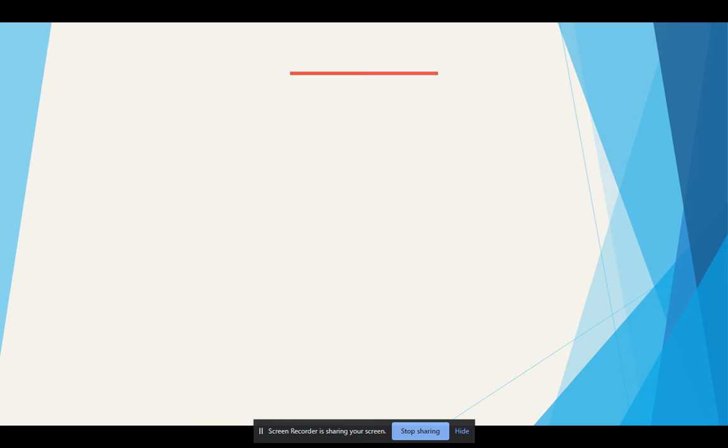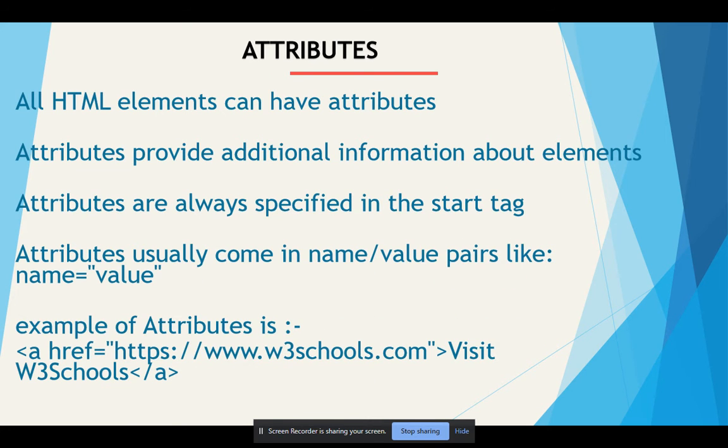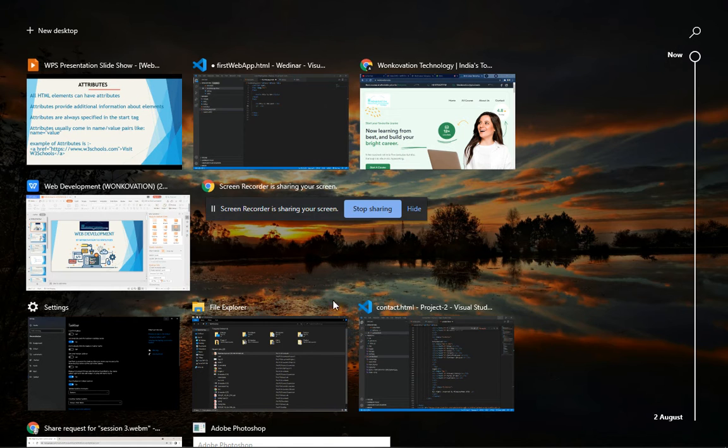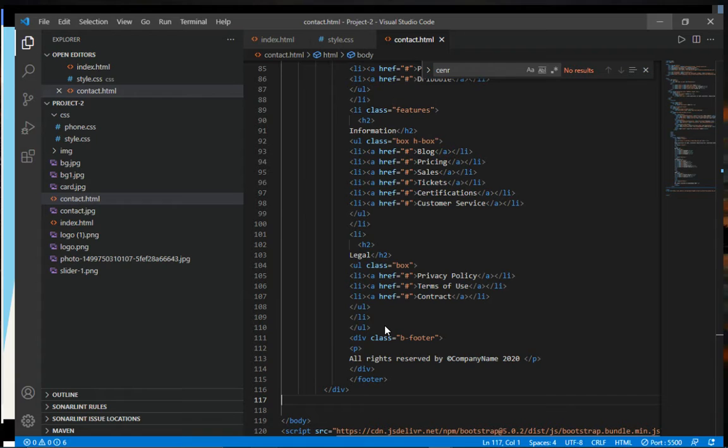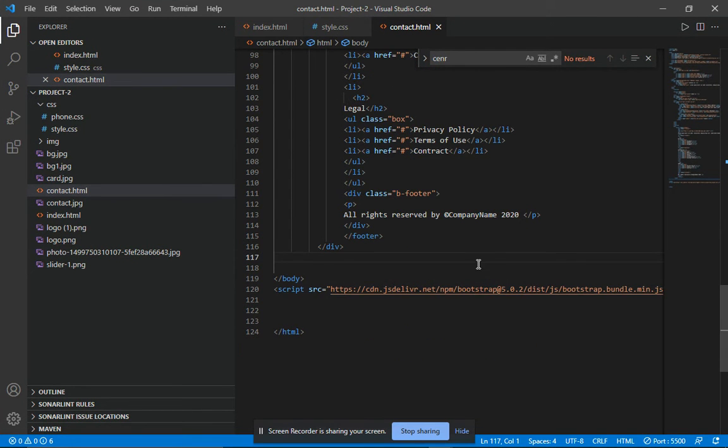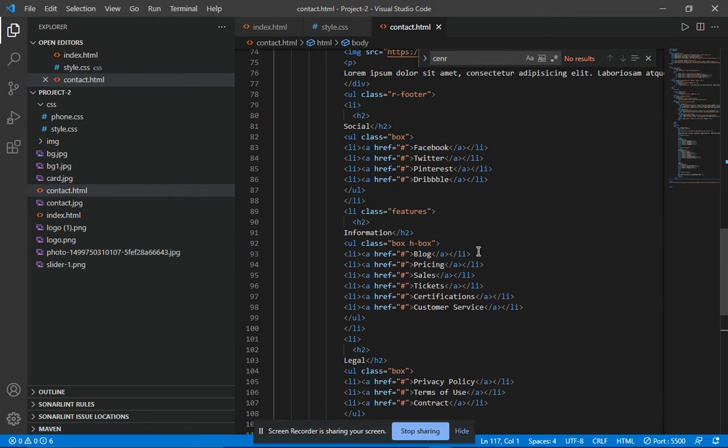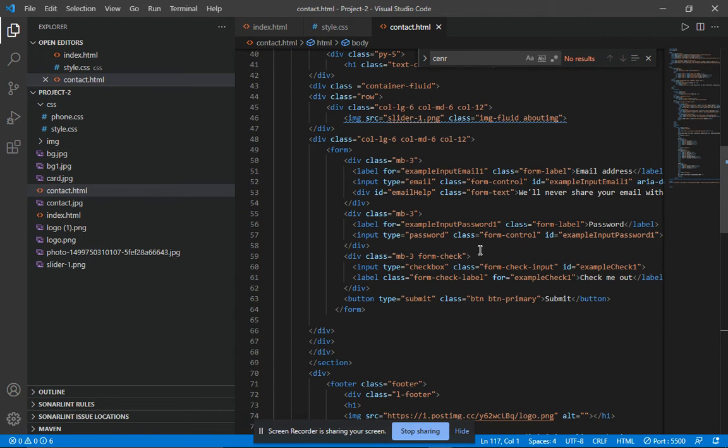Now, guys, we move to the attributes part. So okay, what are attributes? All elements in HTML can have attributes. So attributes provide additional information about elements. I will show some advanced examples so you can clearly understand this. Today I designed a website for an organization. So here you can see that I add some attributes here.